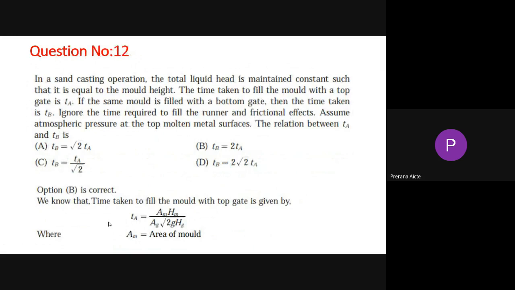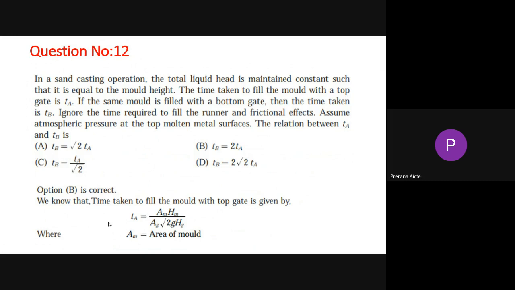Now question number 12. In a sand casting operation the total liquid head is maintained constant, such that it is equal to the mold height. The time taken to fill the mold with a top gate is TA. Here there is no equation, you just have to give the comparison.